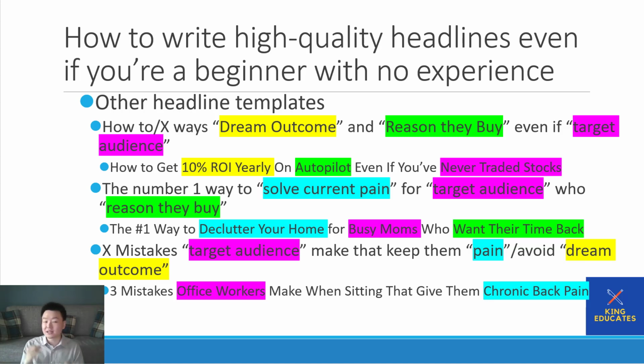And you can start playing around with a lot of these things, right? You can rewrite the whole thing. You can be like, hey, 5 ways to make 10% passive income in your sleep, right? Even if you don't know how to start a business or you don't know anything about business, right?